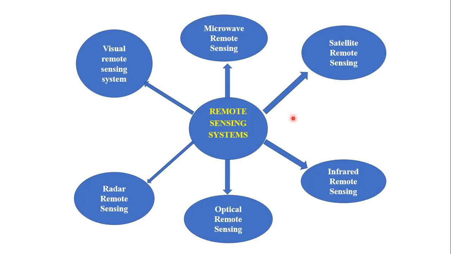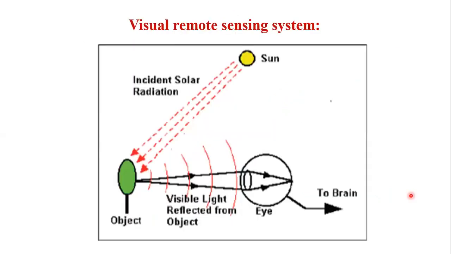Now we are going to see the details of these types of remote sensing. Very first, we will see a very interesting one called visual remote sensing. Visual remote sensing is nothing but, in the general sense, seeing with our naked eye. The human visual system is an example of a remote sensing system. Mostly, in the human eye there are two types of photosensitive cells: cones and rods.